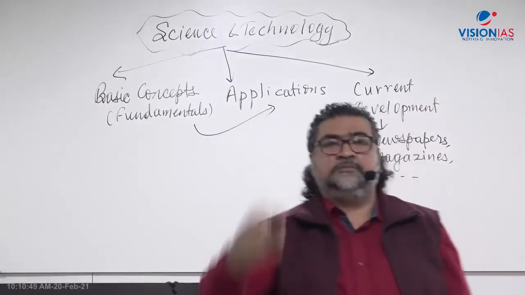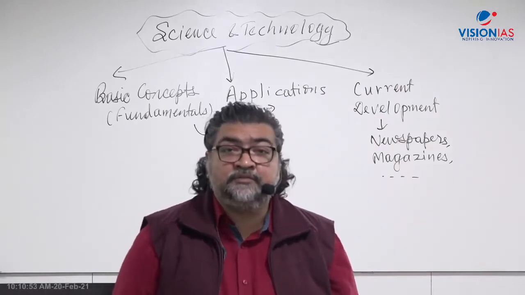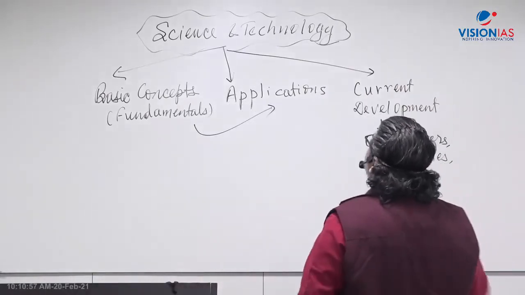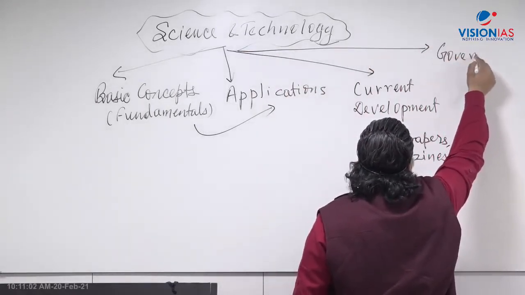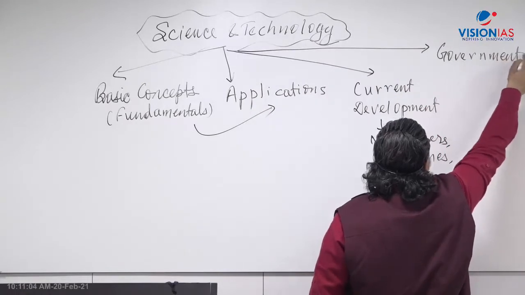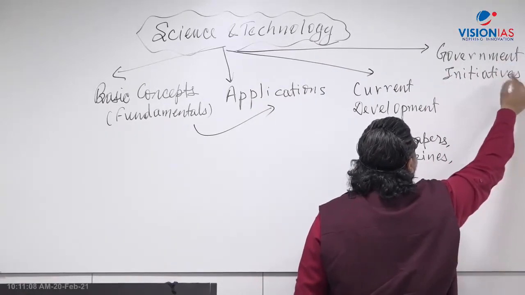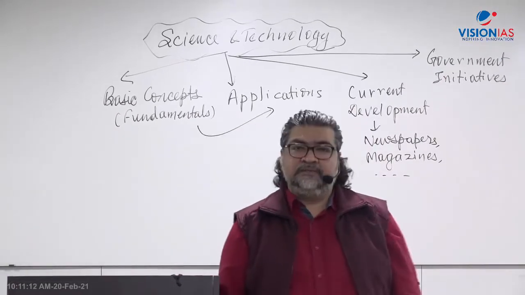Even television, you will come across certain new technologies and their application part, right? At the same time, what I said, you have to link with the government part of it. Some various initiatives in terms of schemes, programs, policies, you have to connect with that, right?